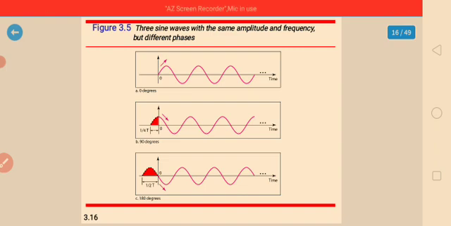So this is how the phase affects the data.